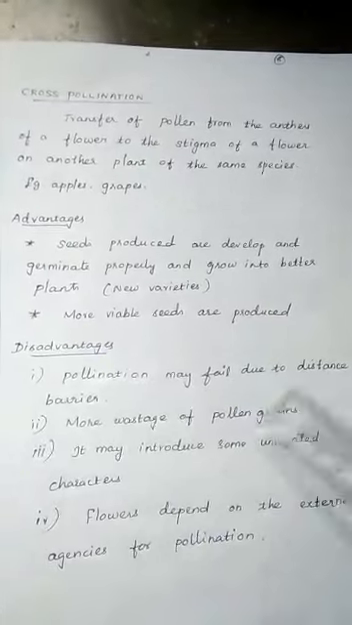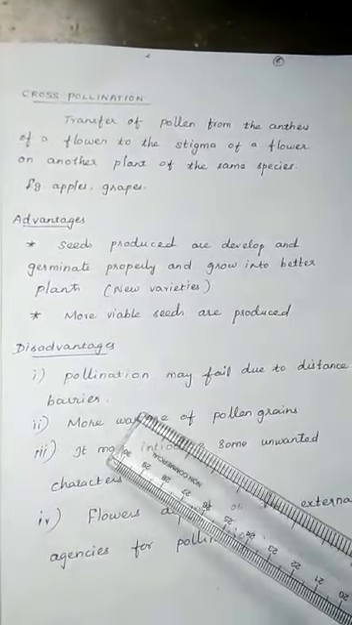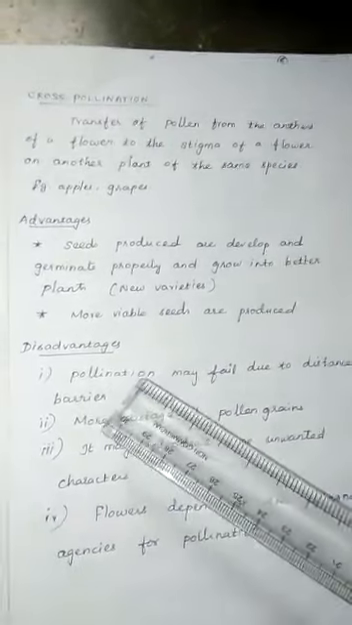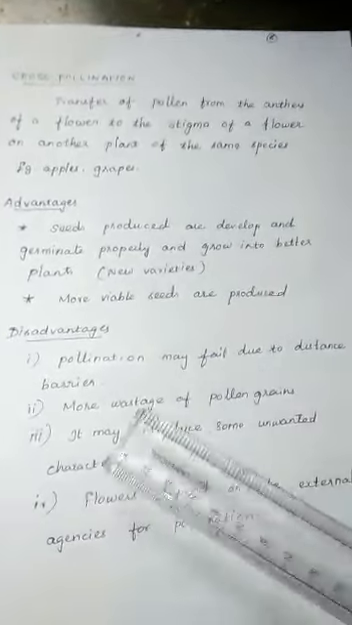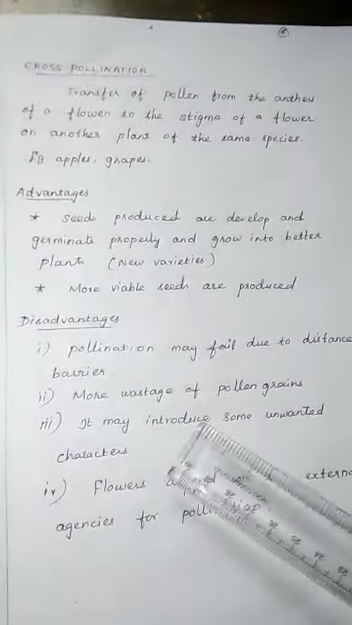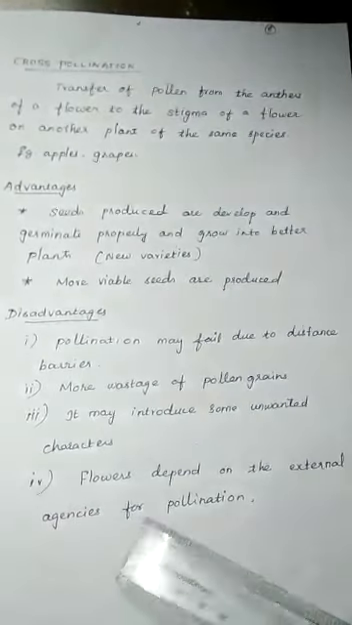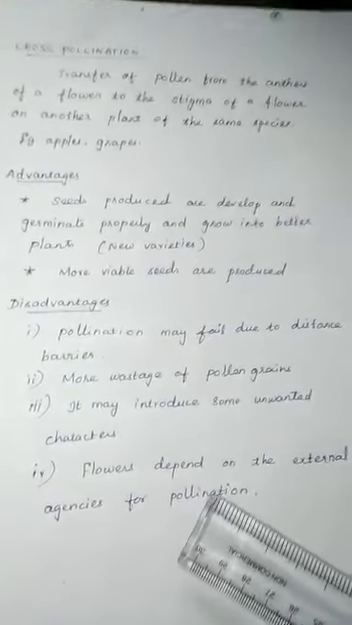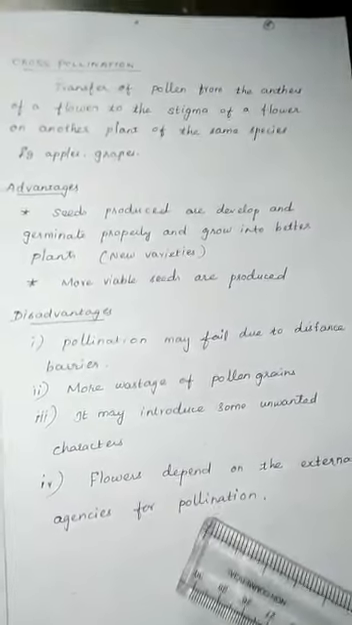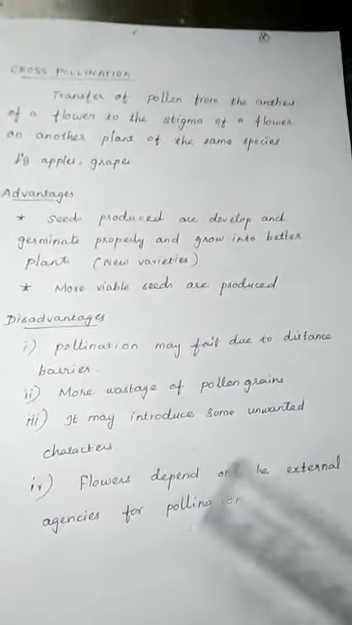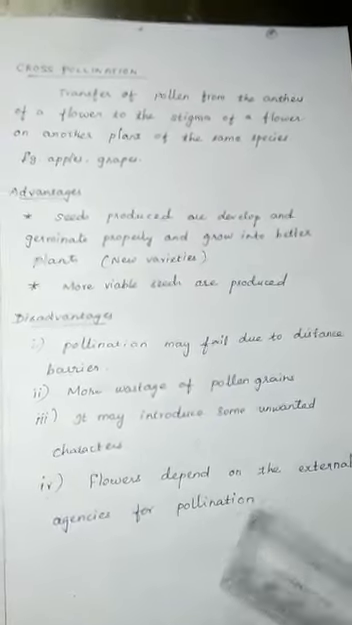It may fail due to distance barrier. If one plant is here and another plant is far away, there is a chance that pollination may fail. Then more wastage of pollen grains because of the distance. It may introduce some unwanted character. Flowers depend on external agencies for pollination, it may be wind, water, insects, or some animal. If that agency is not there, pollination may fail.